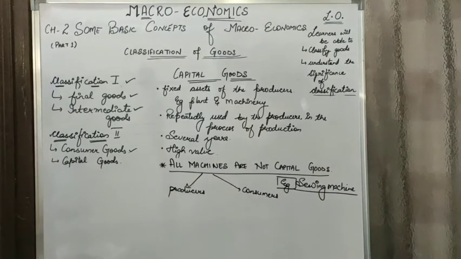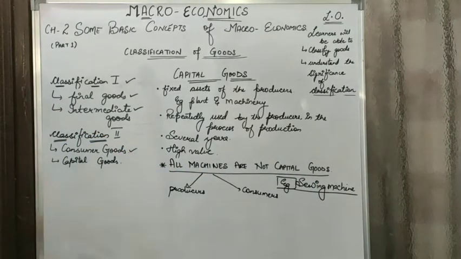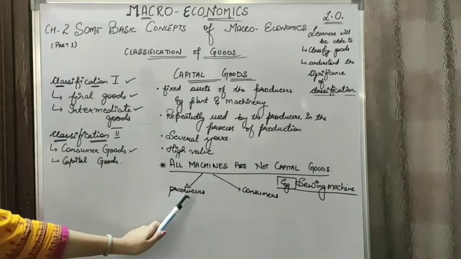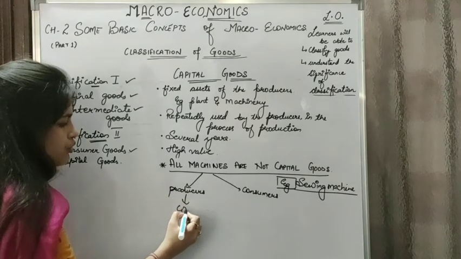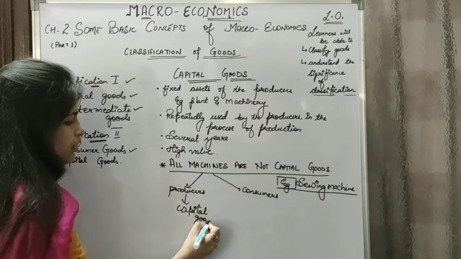If this sewing machine is bought by a tailor, he's a producer, and therefore it will be termed as a capital good. If it is bought by a producer, then only it will be termed as a capital good.